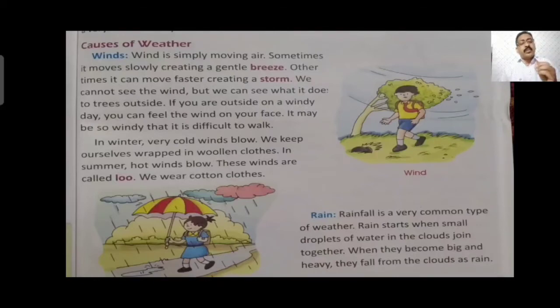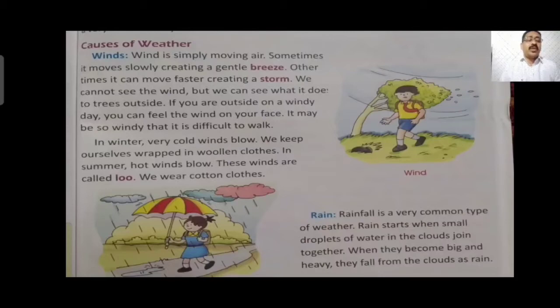The water gets evaporated from lake, river, pond, sea, well, everywhere where there is water, and goes to the higher altitude of the atmosphere. There it changes into water vapor, changes into cloud. This process goes on day after day, and when these clouds become too heavy, they cannot stay long there in the atmosphere, and they start to fall to the earth in the form of droplets of water, that is called rain.